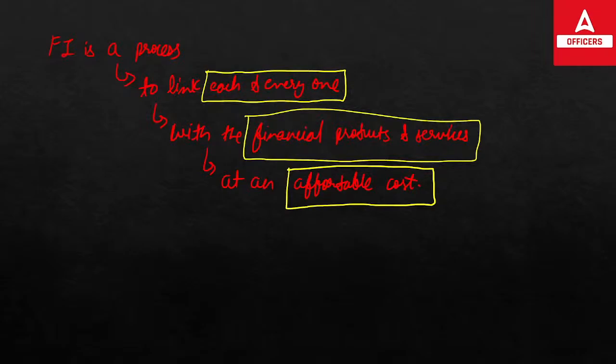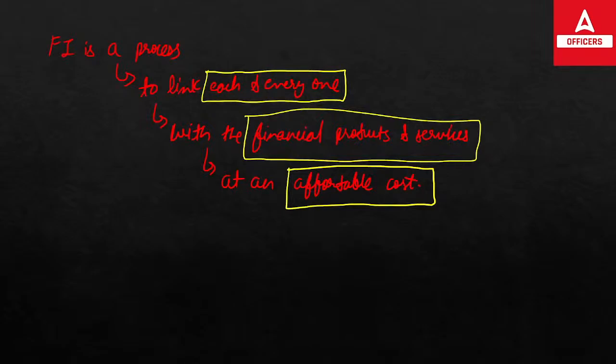Apart from that, there is a lot of the population who are not able to pay the fee of the services which banks provide. If you want a checkbook, the bank will ask for a fee. If you want to issue a demand draft, the bank will ask for a fee. Every service that the bank provides is chargeable, and not every person is capable of paying those charges. So that's why the financial inclusion term was introduced, in which you try to link each and every person.